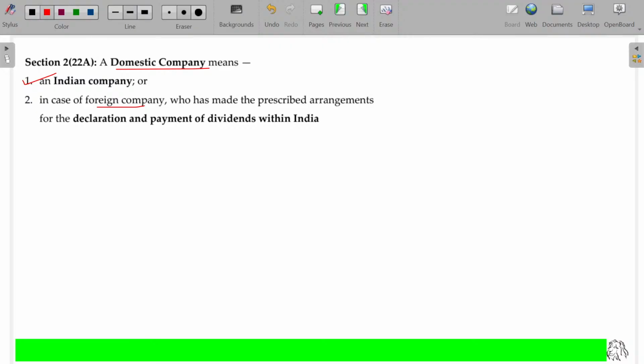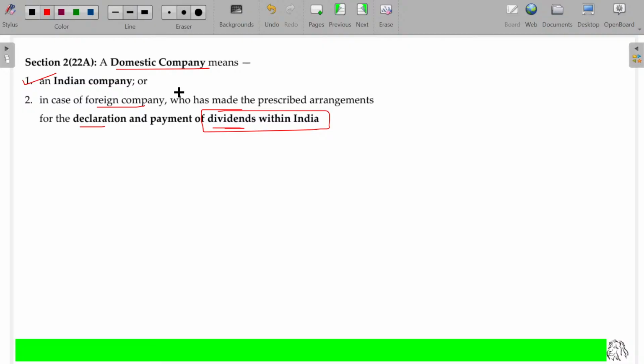Some foreign company declares and pays the dividend within India. While declaring the dividend for their shareholders, that dividend will be distributed from India. Then, though it may be a foreign company, it is named a domestic company. You understand?